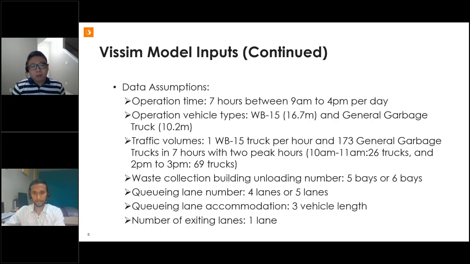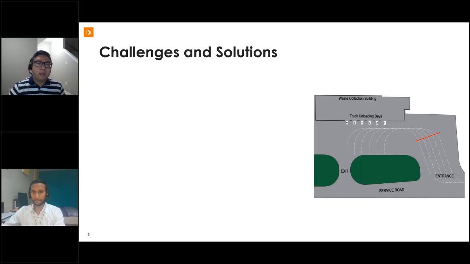So for the modeling, we tested several scenarios based on different numbers of unloading bays and queuing lanes. The final design on those numbers will be determined based on the VISSIM modeling results. Each queuing lane can accommodate 3 trucks before trucks spill back to the service road. And lastly, we assume there will be only 1 exiting lane for trucks to leave the site. Then I will pass to my colleague, Rohan, to introduce the details of the modeling.